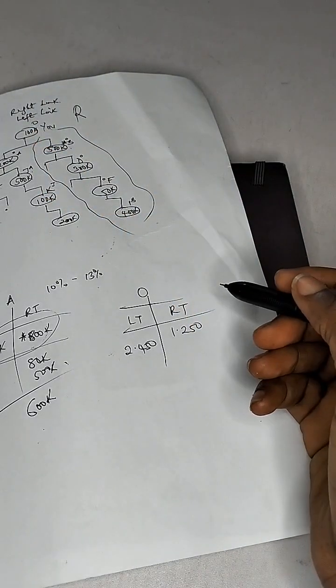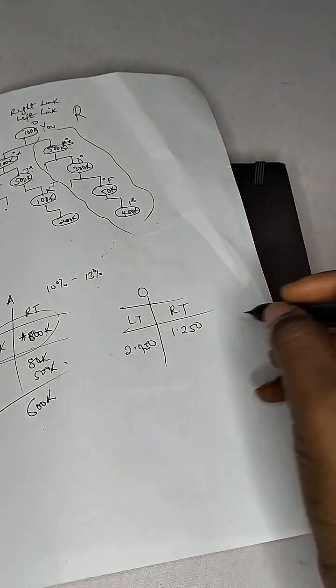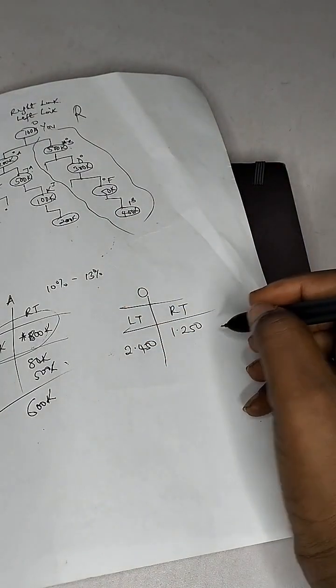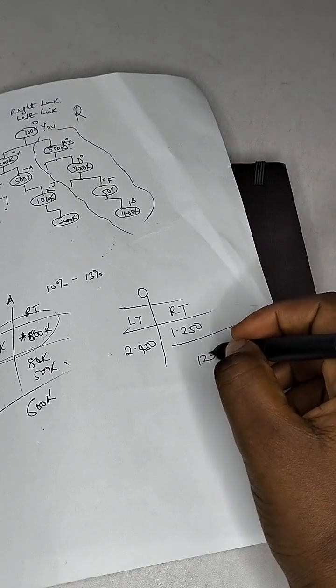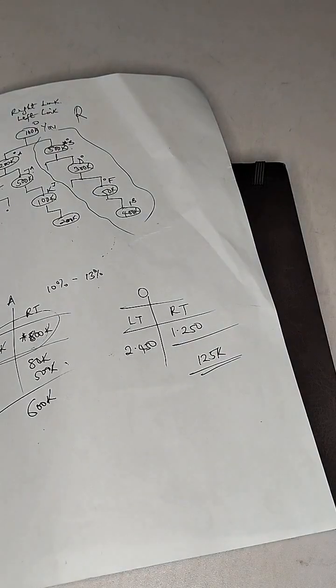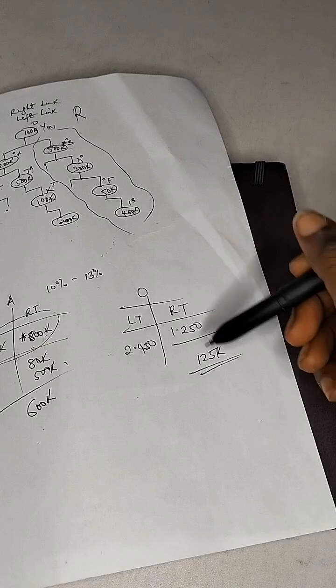Okay, this 2.450, calculate 100k, I think is on level 3, so by 11% or thereabout. But then let's use the 10%. So 10% of this, what do you get? 125k for that day. All right, how much did you contribute? You contributed 100k, and this is what you've made for today.